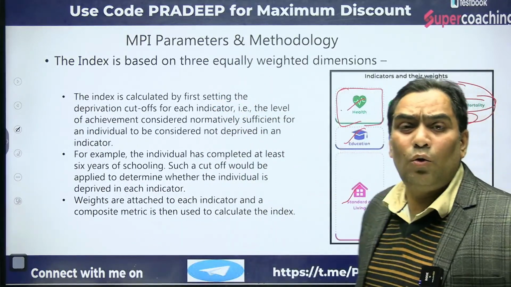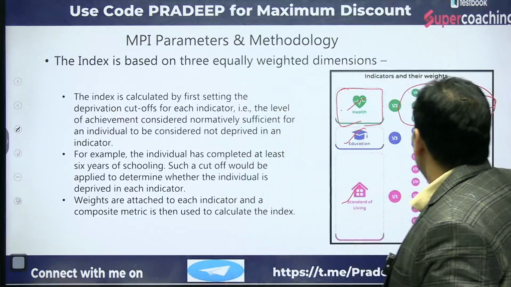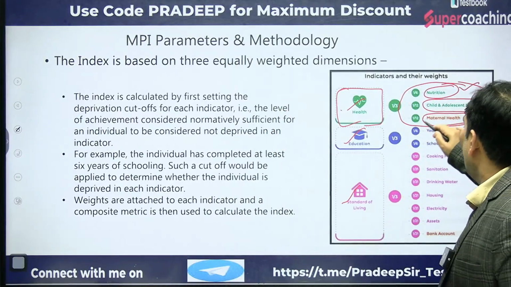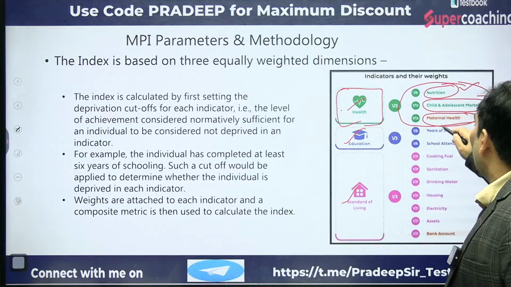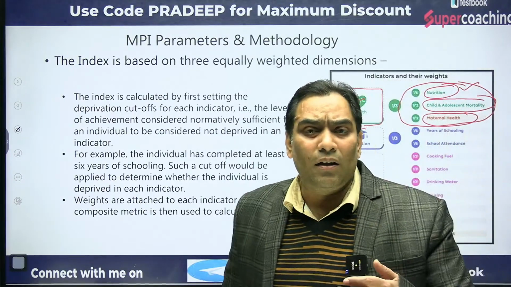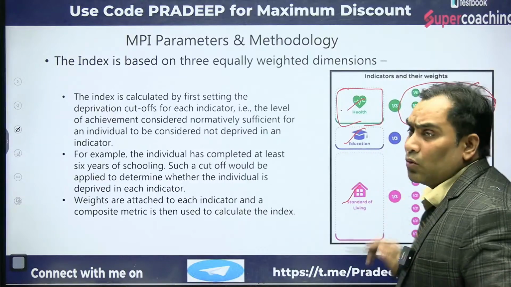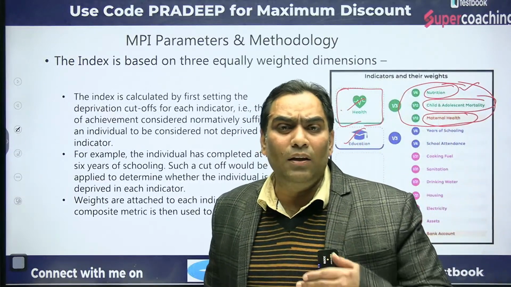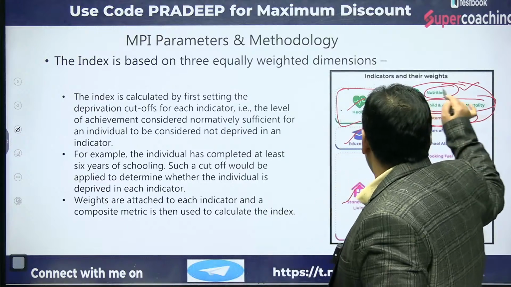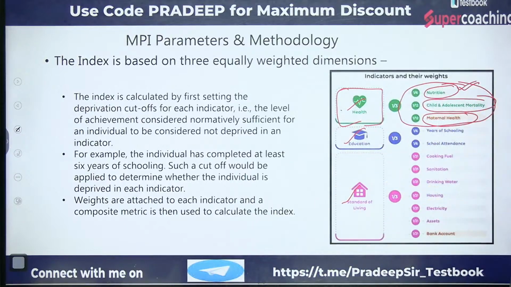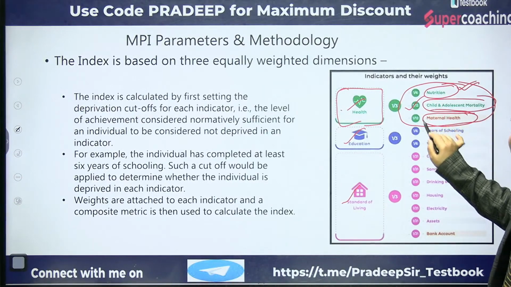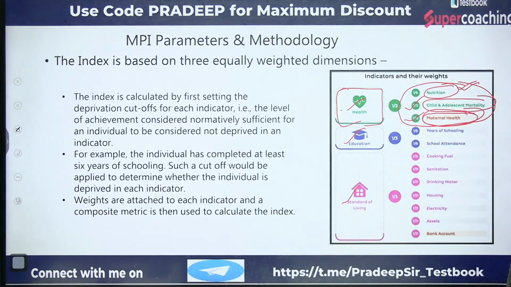That means on broader terms, health is divided into 2 categories. One is nutrition, the other is child and adolescent and maternal mortality. Since 1/3 is divided into two categories, that means 1/3 is divided in two. So nutrition is going to have 1/6 weightage, whereas child and adolescent mortality is going to have 1/12 weightage, and maternal health is going to have 1/12 weightage.